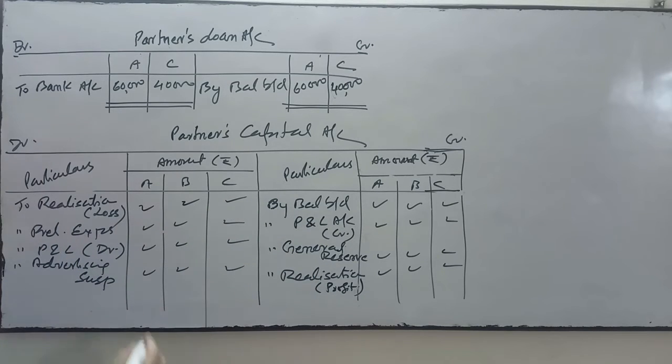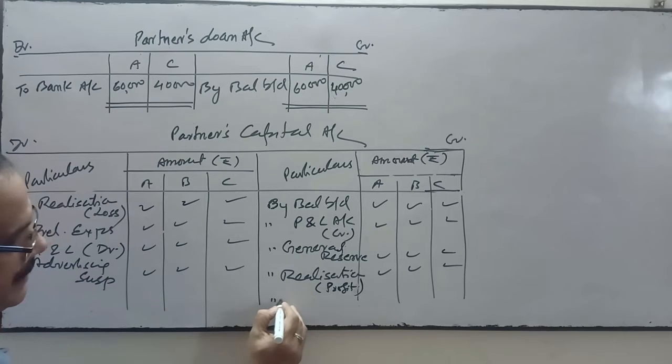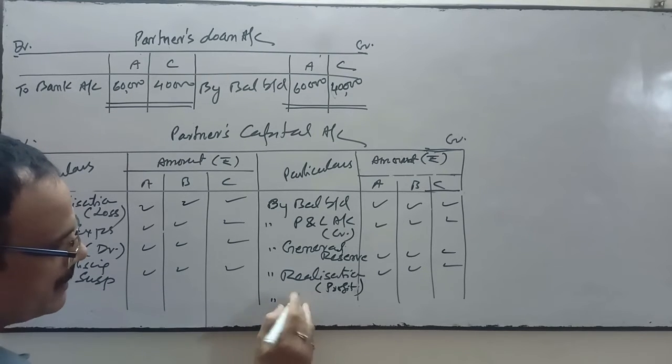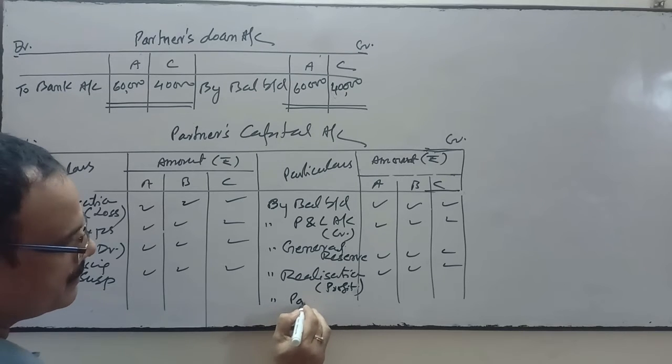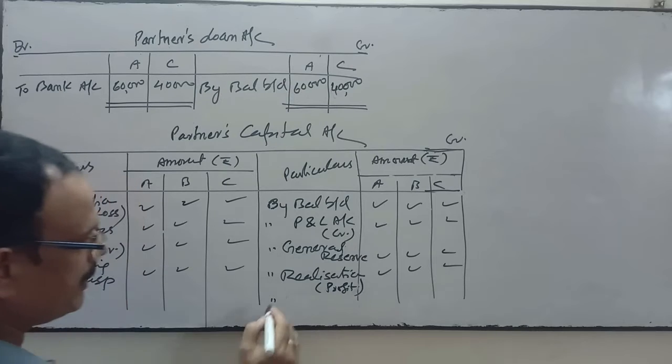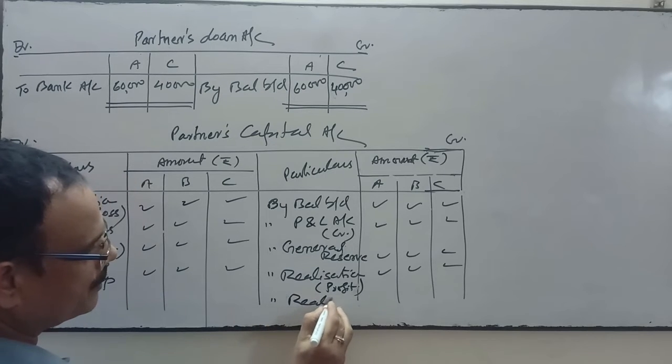Thereafter, if a partner has taken any liability, then this will be transferred to partners capital account.